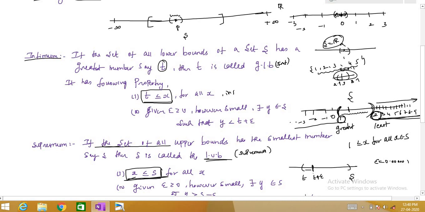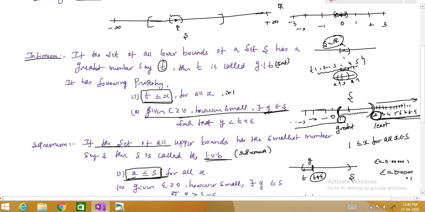So given epsilon greater than 0, however small you take, there exists y in between t and t plus epsilon. That is the property, right? Given epsilon greater than 0, however small, there exists some y belonging to S such that this y is less than t plus epsilon. Even if you take epsilon to be very very small, the distance between this and this is tiny, there still exists some point between t and t plus epsilon such that this is less than t plus epsilon.